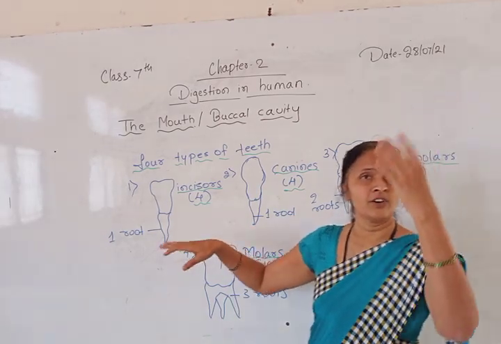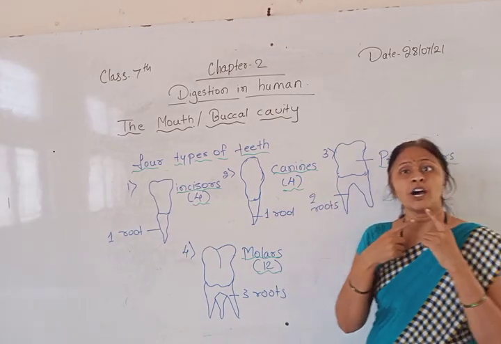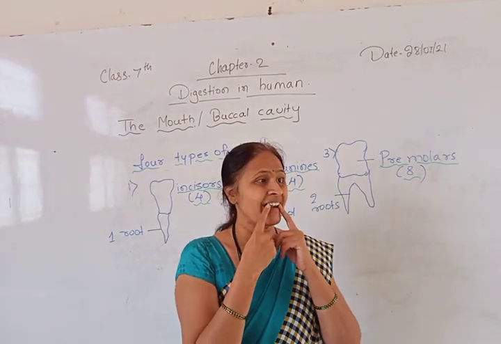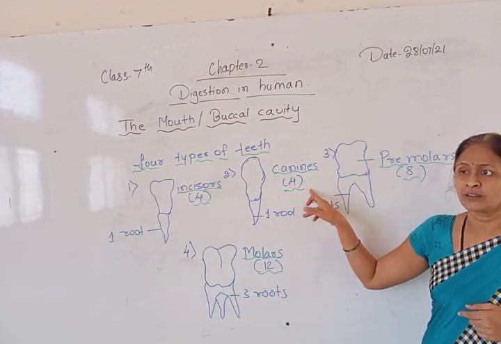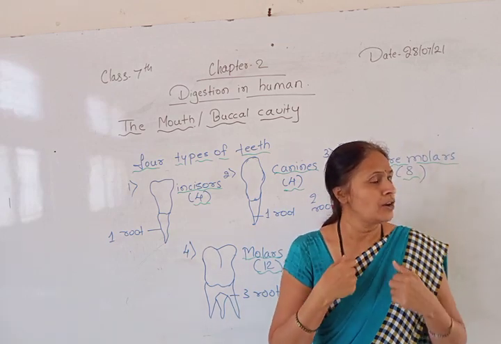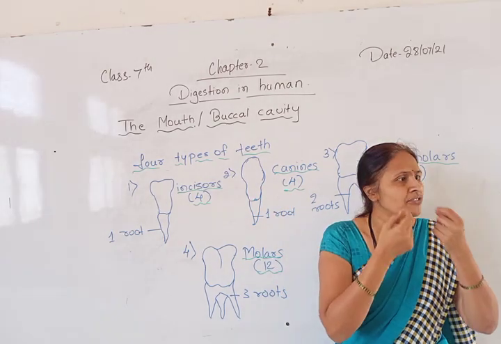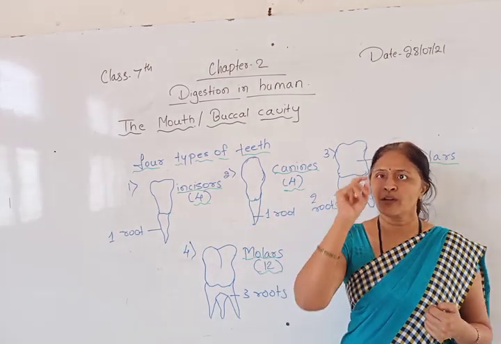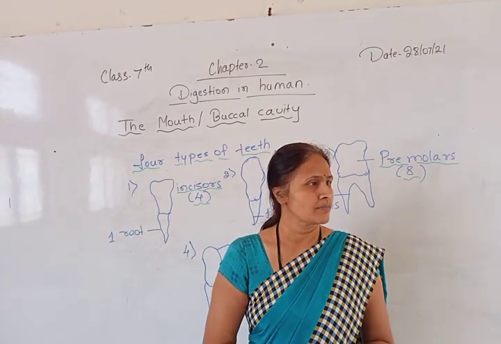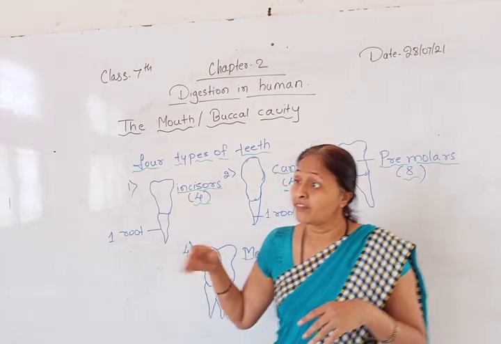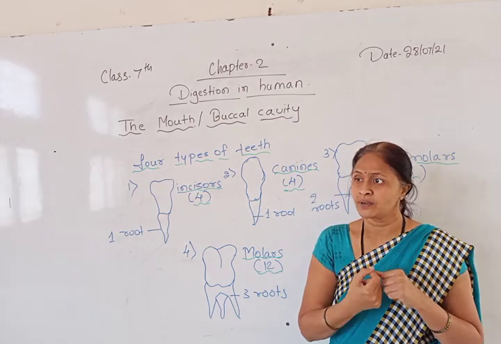4 incisors are there in your mouth. The next type is canines. You can see these sharp 4 teeth next to the incisors. They are also 4 in number, 2 in the upper jaw and 2 in the lower jaw. So why do the canines have a different structure? Well, one basic question: why are all the teeth not of the same shape and size? Are they the same? No, they have different shapes and different sizes. Some teeth are broad, some teeth are sharp, like that.